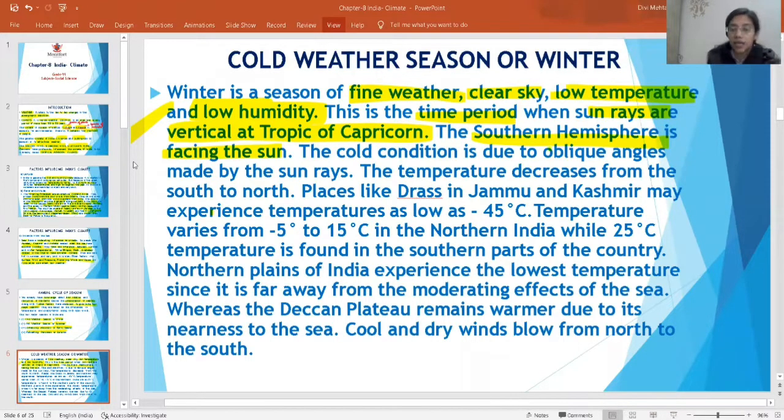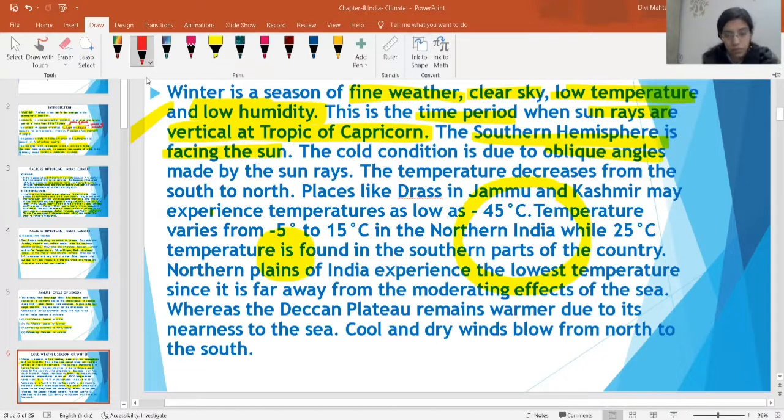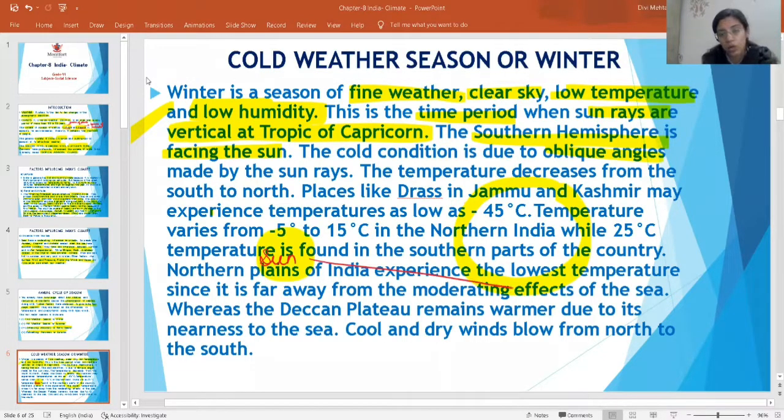So oblique angle it makes. Sun rays. So like this is your earth, suppose, and this is your sun. So the sun rays are falling on the south. This is your southern hemisphere. Okay. So the cold condition is due to the oblique angles. This oblique angle that is made by the sun rays. Okay. Here is your northern hemisphere. Here is your southern hemisphere. Now sun rays are facing your what? Southern hemisphere. So this causes that in the northern hemisphere, winters are there. It is cold.